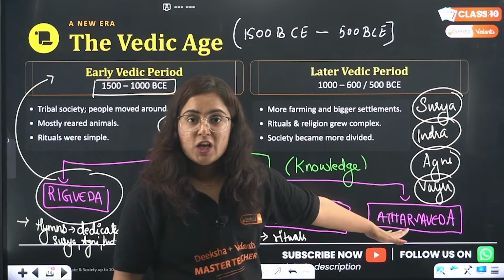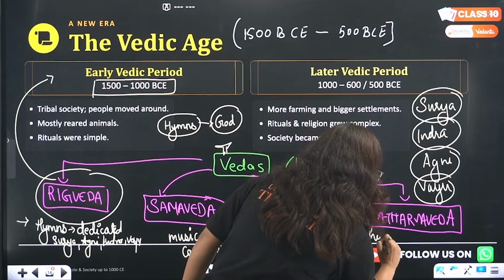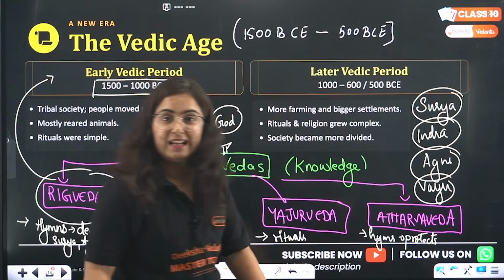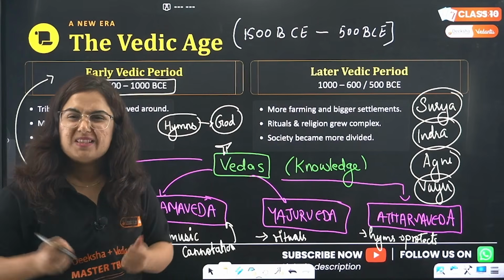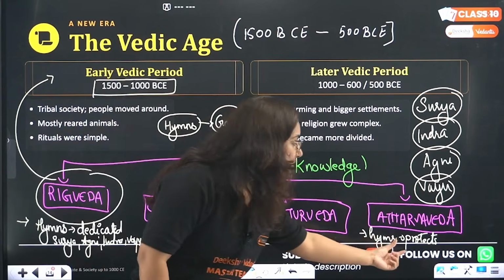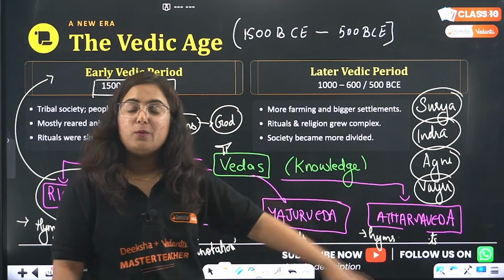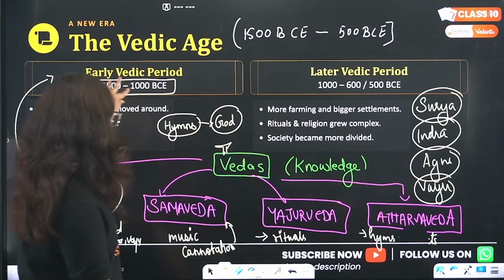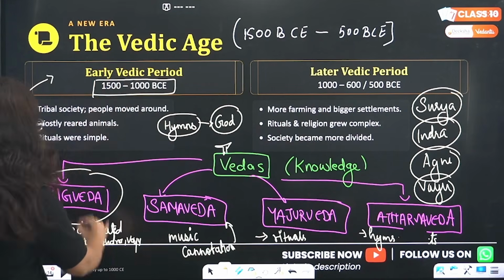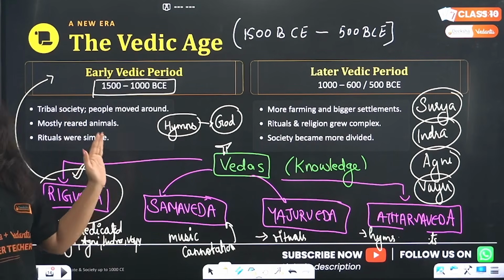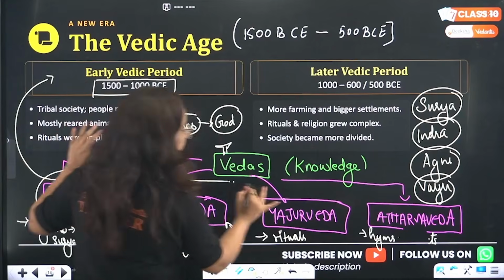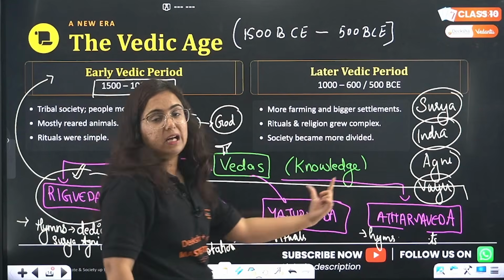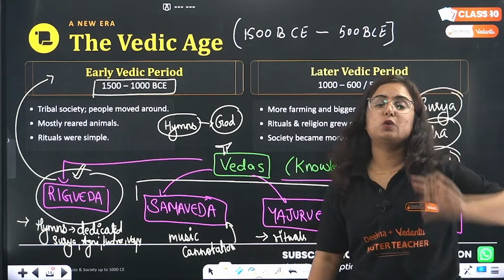Do you know what it is? Atharveda contains the hymns that protect us from harmful elements, which are considered as bhoot or mystic things in Indian society. Those hymns which protect us from evil were written in Atharvaveda. Okay, getting my point? Now, in the early Vedic society, only and only Rig Veda was written. In the later Vedic society, the rest of the three Vedas were written, that is Sam Veda, Yajur Veda, Atharva Veda. And this age is known as the Vedic age.